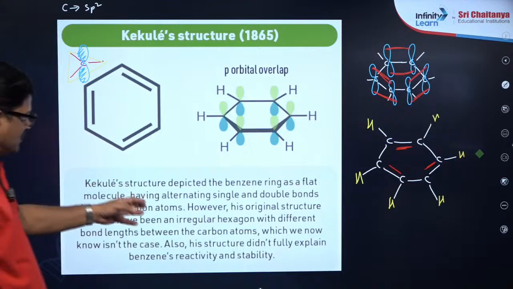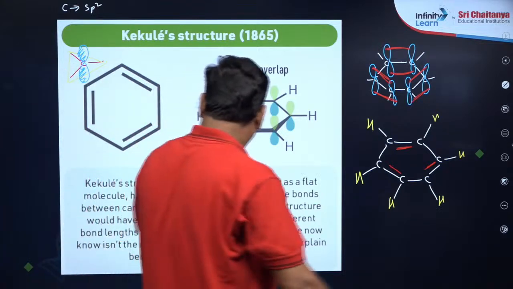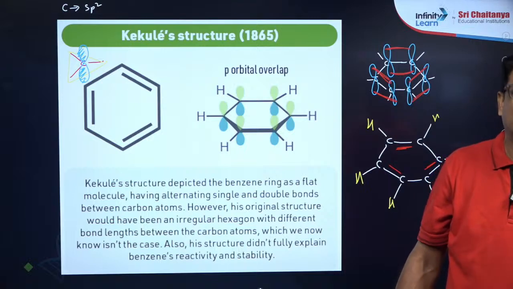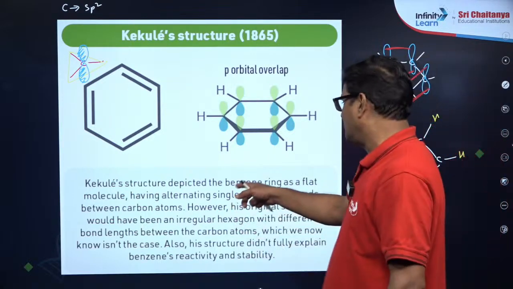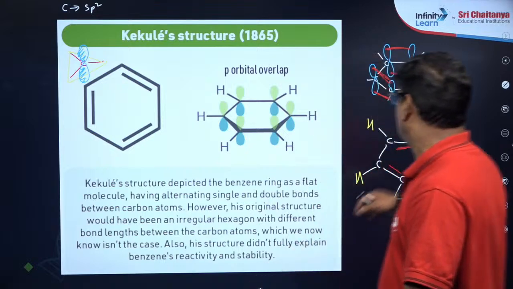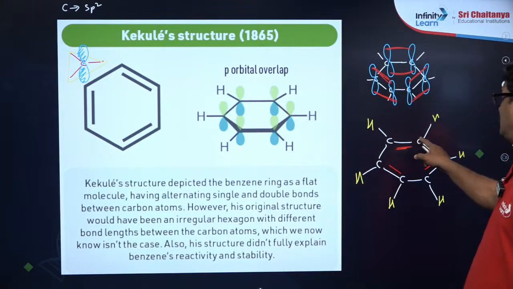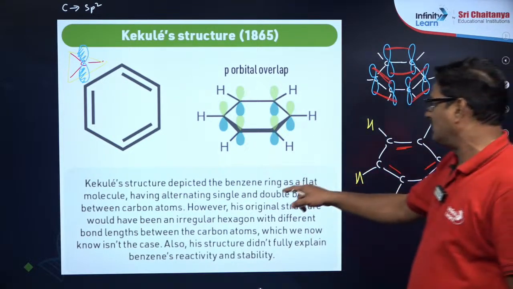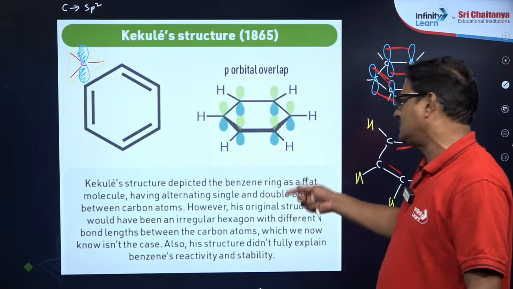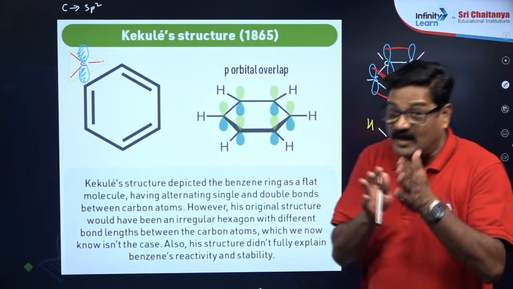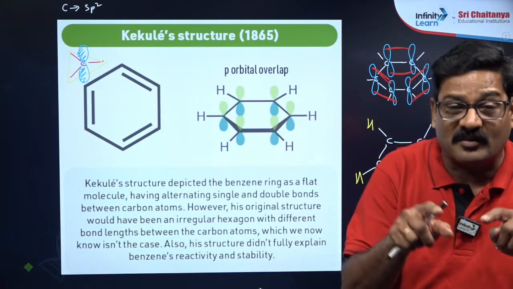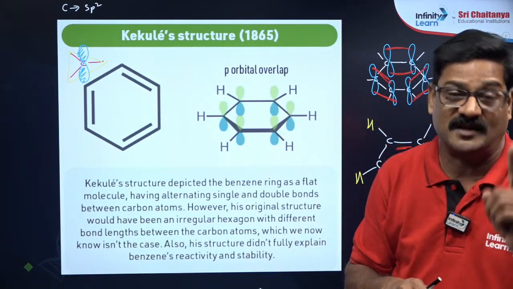So the Kekule structure depicted the benzene ring as a flat, planar molecule, having alternating single bonds and double bonds between the carbon atoms. However, his original structure would have been an irregular hexagon with different bond lengths, but later the resonance concept came and made all carbon-carbon bond lengths the same.